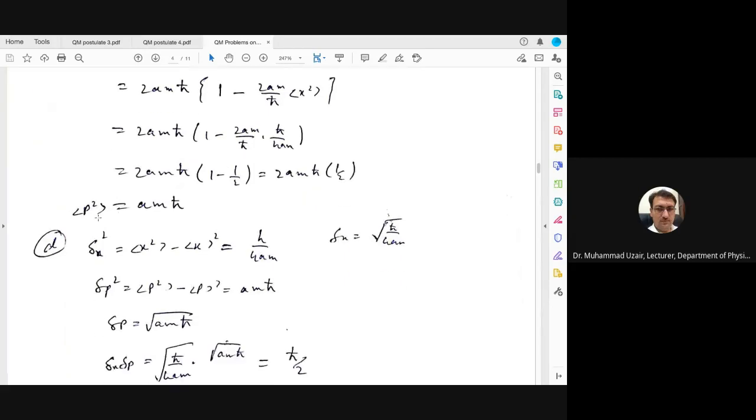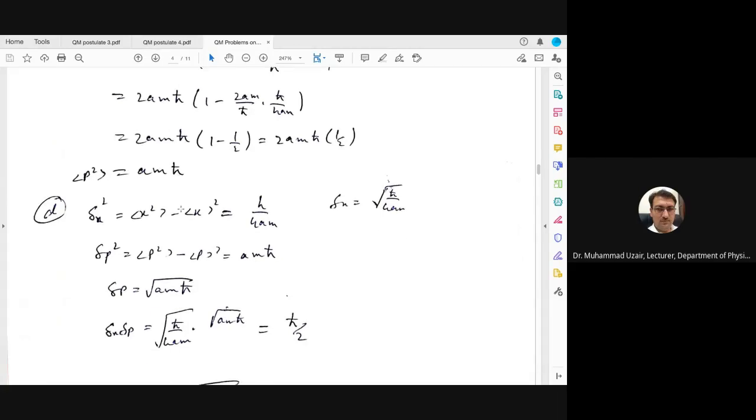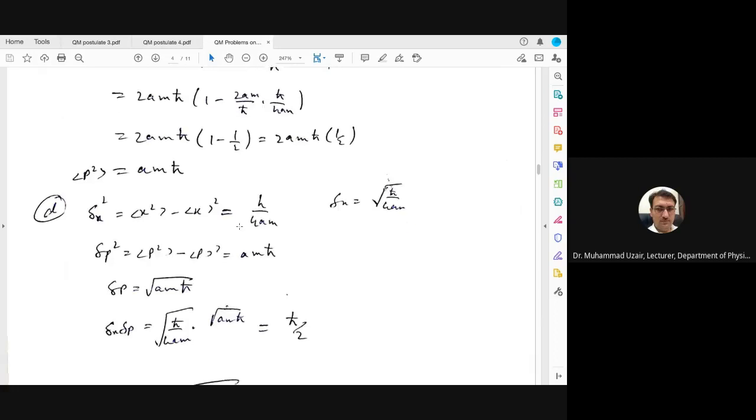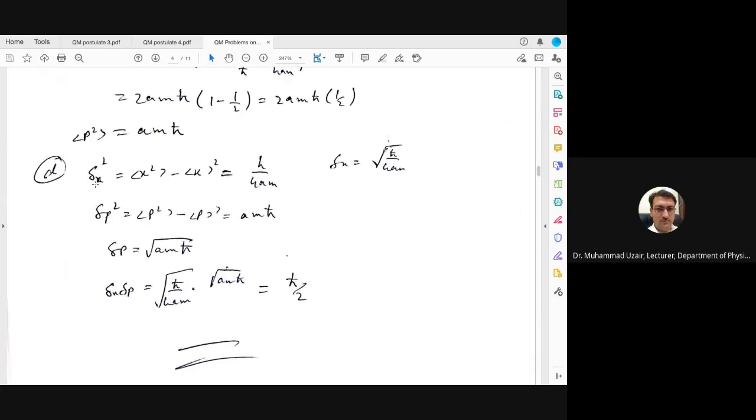So you will have the value of p square average, which is amh. So we have found all the four values, the expectation values of x, x square, p, and p square. The expectation values of x and p are 0, while the expectation values of x square and p square have some numerical value.